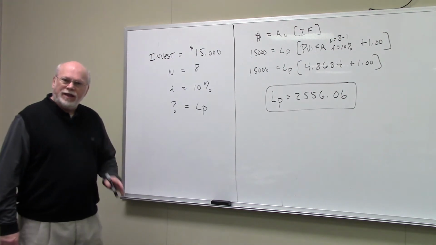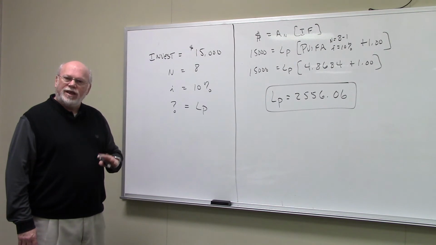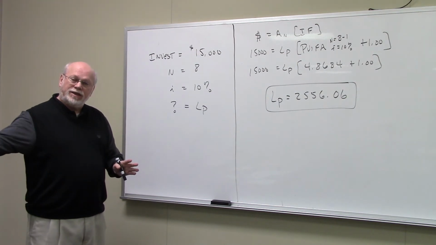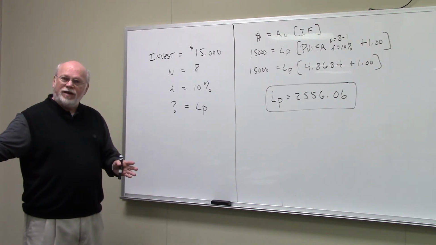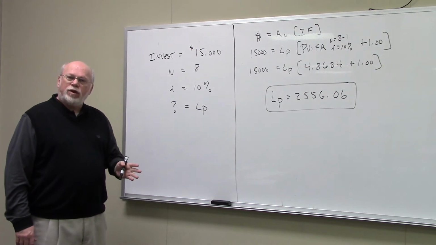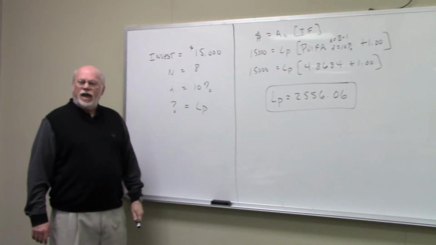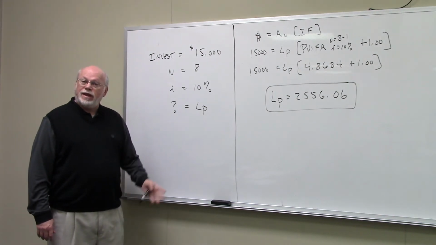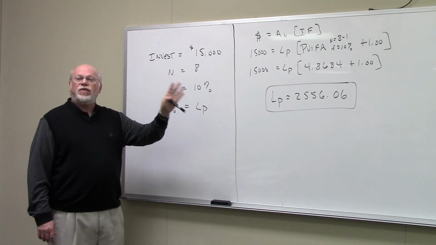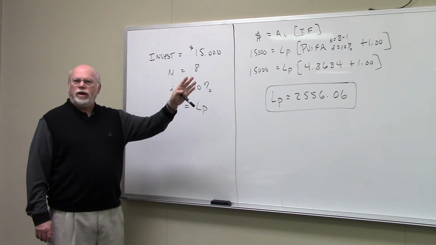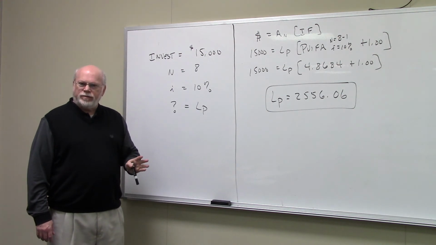Well, the lease makes an annuity. And again, the big dollar amount, we have to invest in the equipment today in order to get the lease. The big dollar amount is at the beginning of the annuity stream, so we're going to use PVIFA. If you write down your general equation, you would note that the big dollar amount is $15,000. And that's going to be equal to the value of the annuity, the lease payment in this case, multiplied by our PVIFA with N equal to T minus 1, I equal to 10% in this case. And then we're going to add 1 to that interest factor.